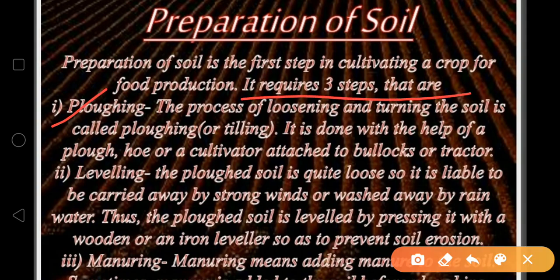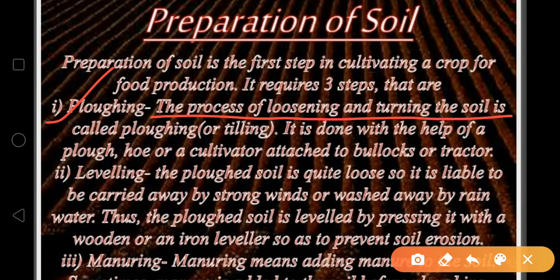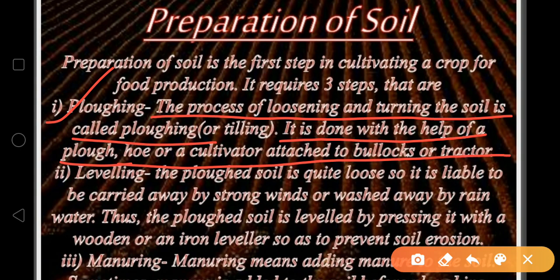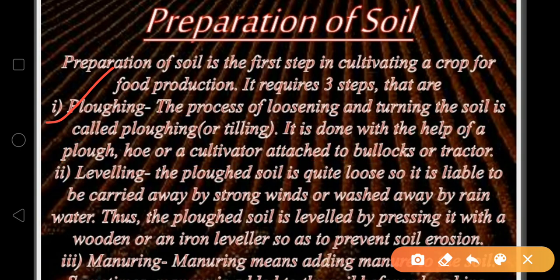Here we will follow 3 steps. First is plowing. Plowing means the process of loosening and turning the soil, and plowing is also known as tilling. If any question comes in the form of what is tilling, don't get confused, because tilling and plowing are the same thing, and this process is done with the help of a plow, hoe or cultivator attached to bullocks or a tractor. Clear?